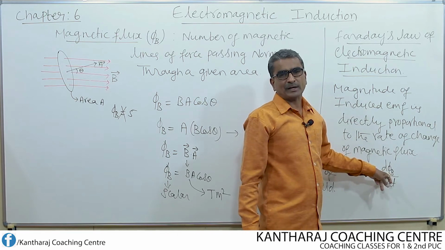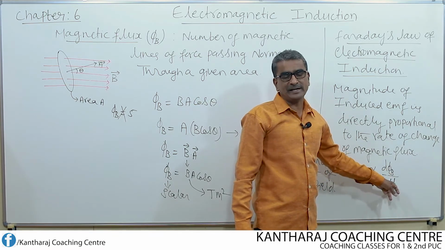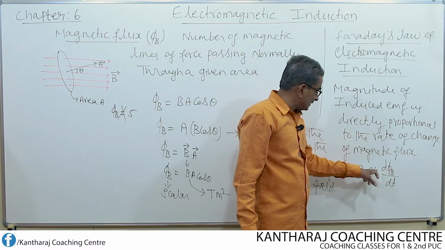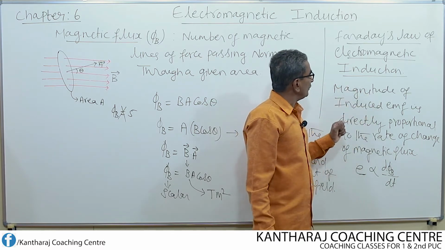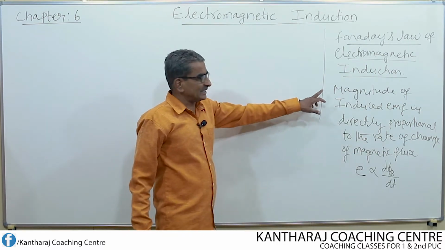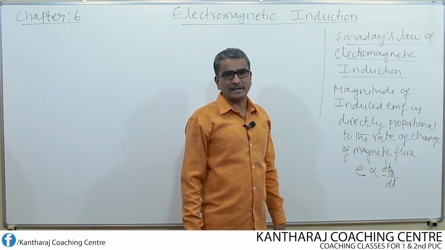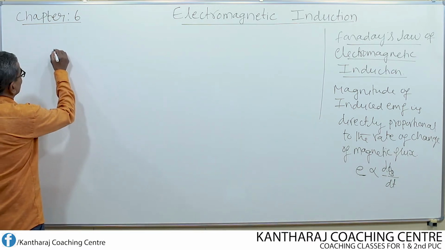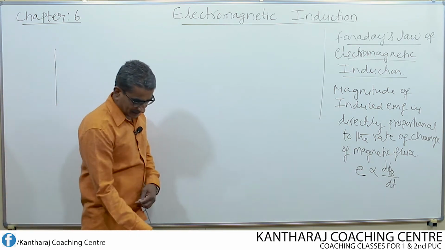d phi b represents the change in magnetic flux, dt represents the change in time. So the rate of change of magnetic flux is directly proportional to the induced EMF. This is the statement of Faraday's law of electromagnetic induction. Now let us explain and understand the meaning of Faraday's law. Say for example, there is a conductor. I consider one straight conductor.